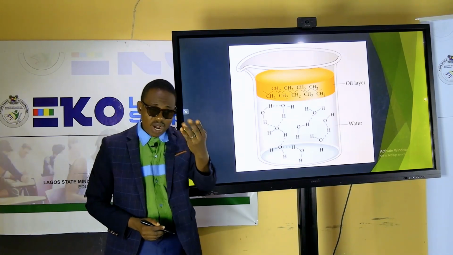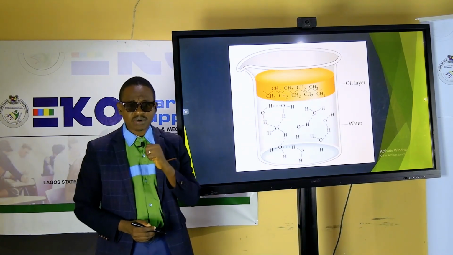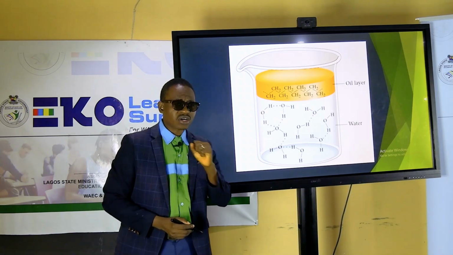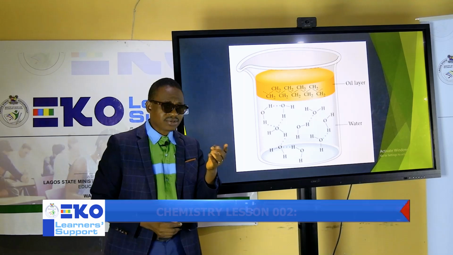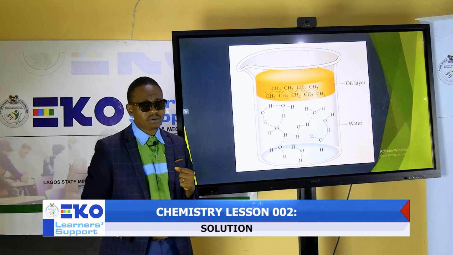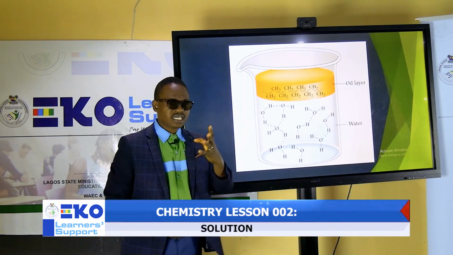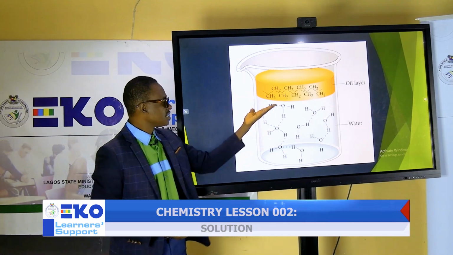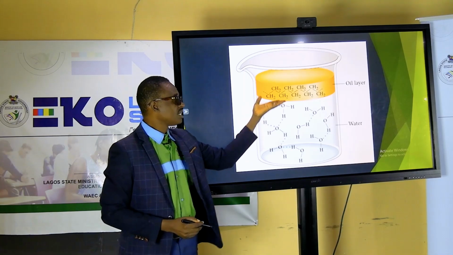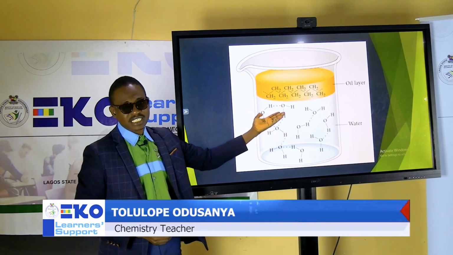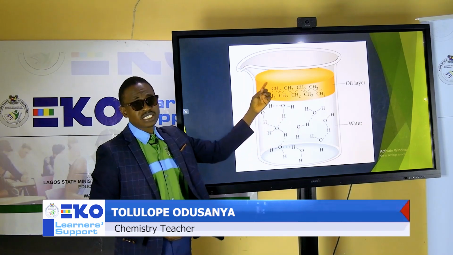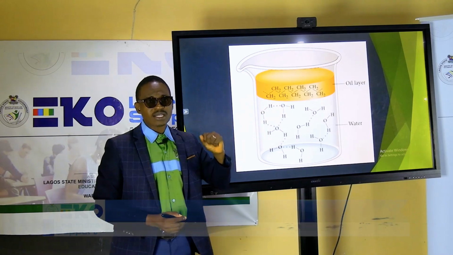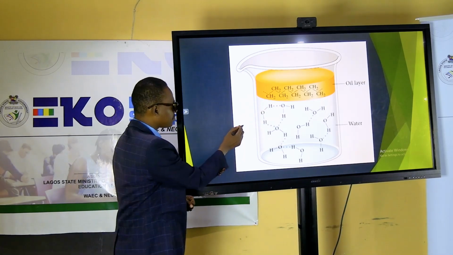So you ask yourself, why? Water is a universal solvent that can only dissolve ionic compounds, or basically, we can categorize them as inorganic compounds. So oil falls into organic compounds, and the water will not be able to dissolve the oil. So there will be a separation between the water and the oil. And this is what you have in this particular case. It's not dissolving. Rather, it's forming two layers. So this is what happens when oil is poured inside water.